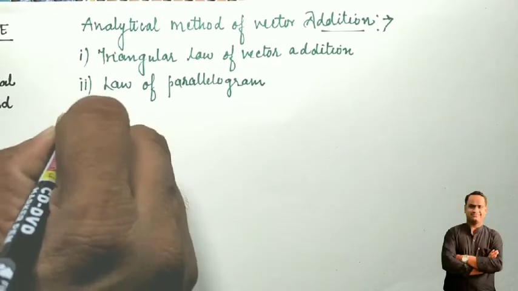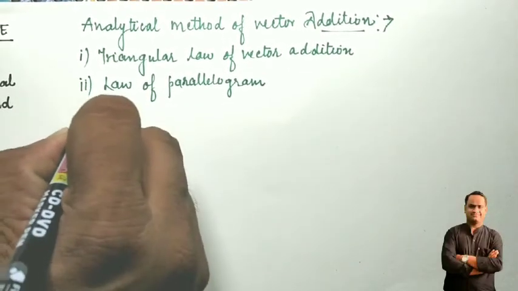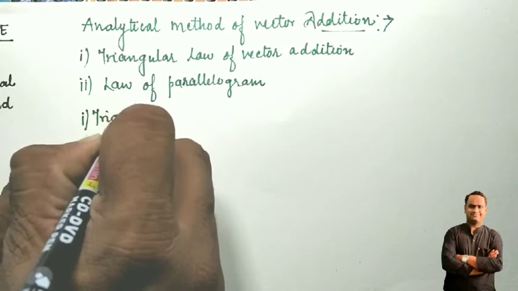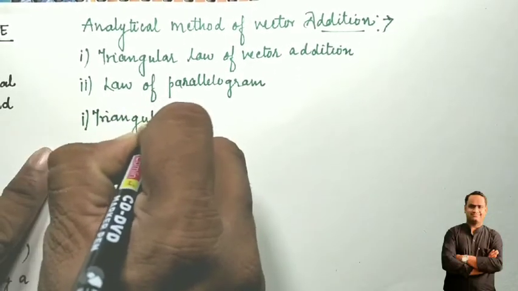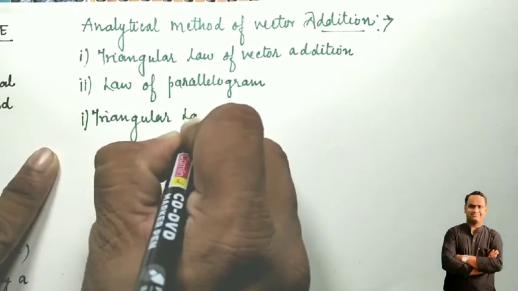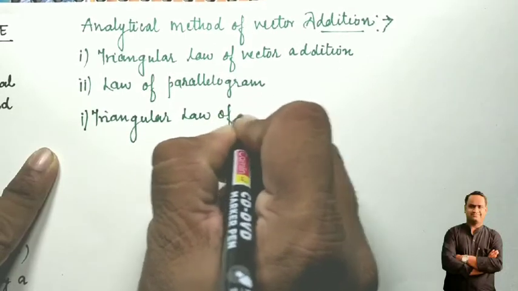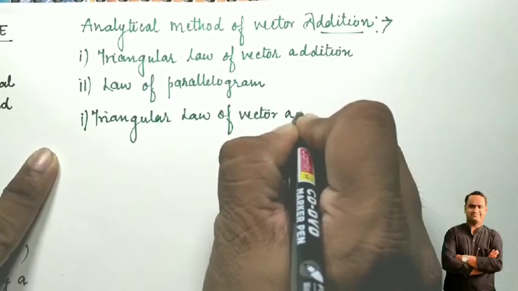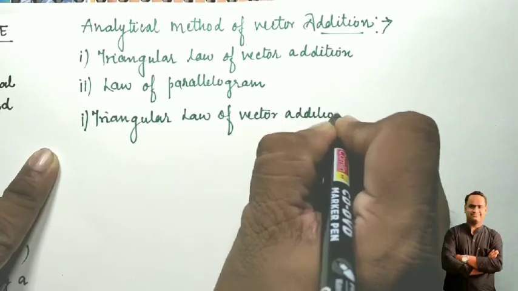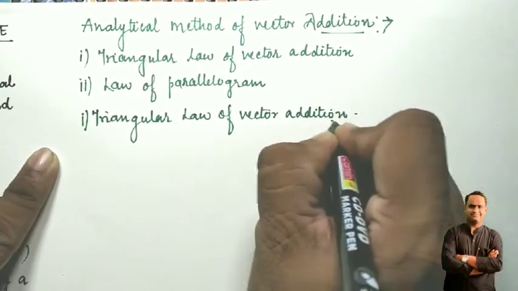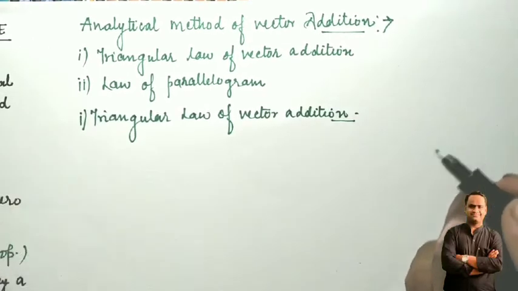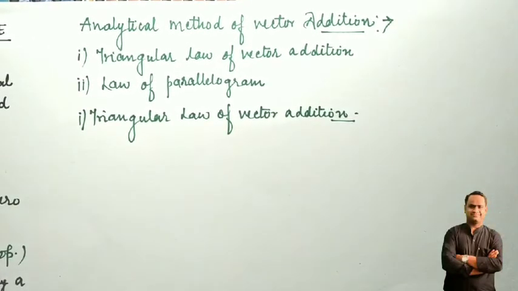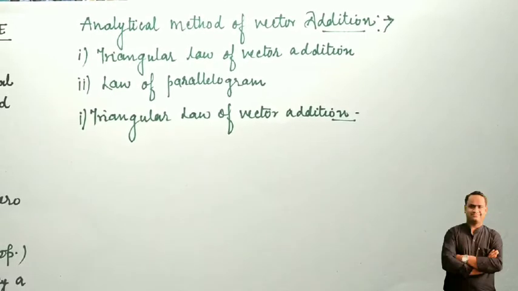So the first point of discussion is the triangular law of vector addition. We will discuss this topic by taking two vectors, and we will easily find their resultant.